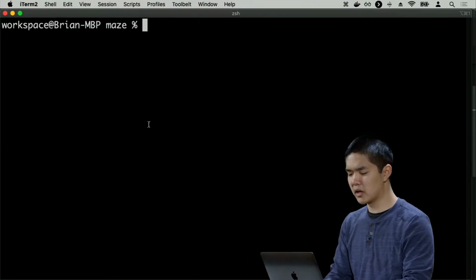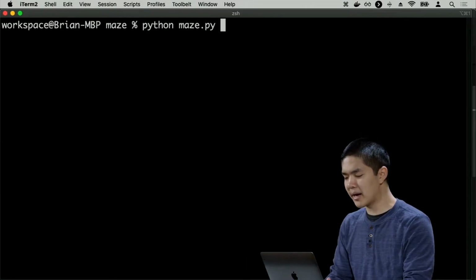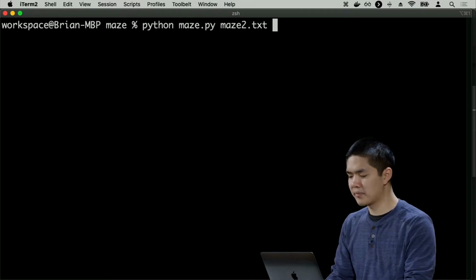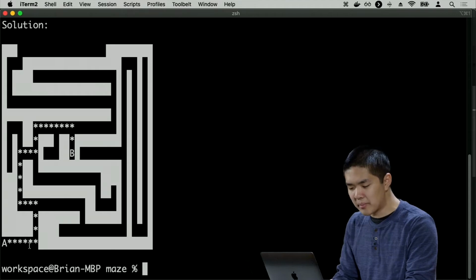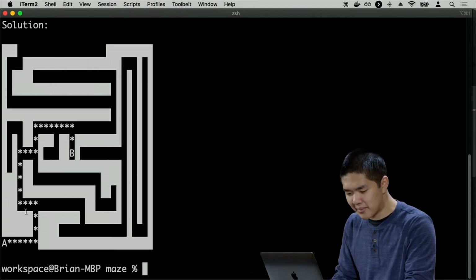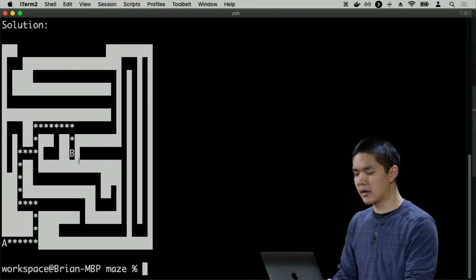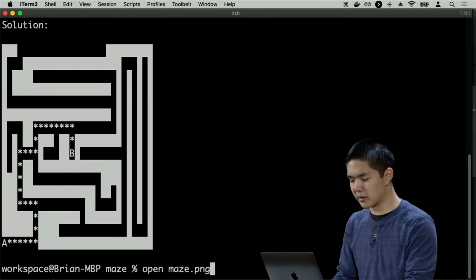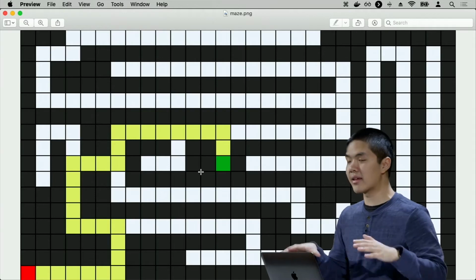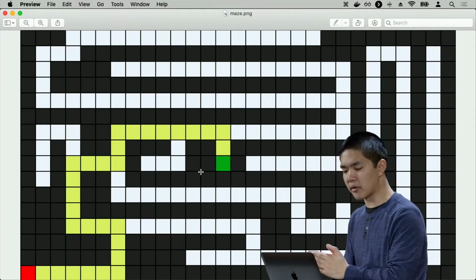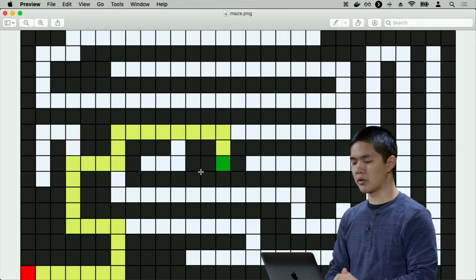So let's try this. We'll run python maze.py on maze2.txt, this time trying on this other maze. And now depth first search is able to find a solution. Here, as indicated by the stars, is a way to get from A to B. And we can represent this visually by opening up this maze. Here's what that maze looks like, and highlighted in yellow is the path that was found from the initial state to the goal.